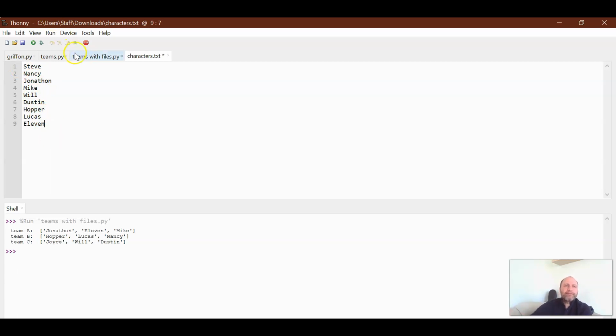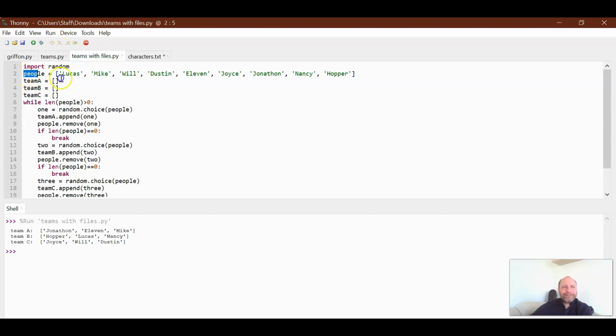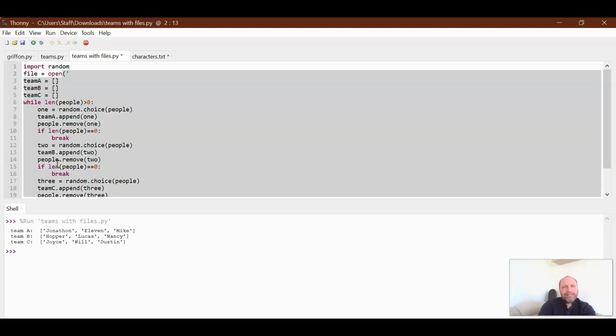Great. So now, instead of having people like this, we're just going to erase this line. Instead, what we want to do is open this file characters in our program and read the information and then use it. So the first thing we want to do is create a file where I'm going to say open, and there's 2 things. When I say open, notice how it changes color. It means that it already knows what open means. It wants us to first know what type of file it is.